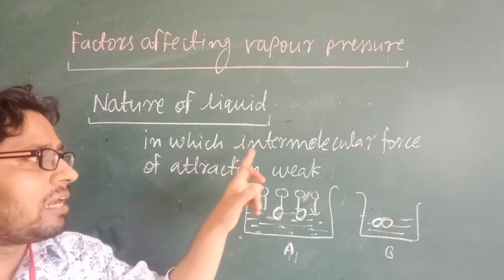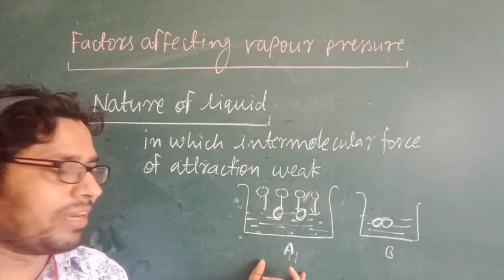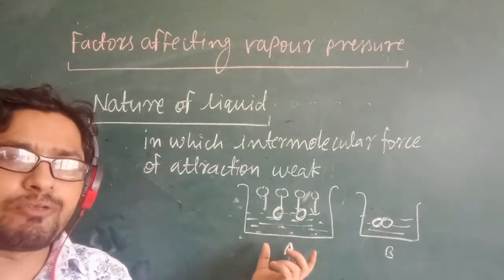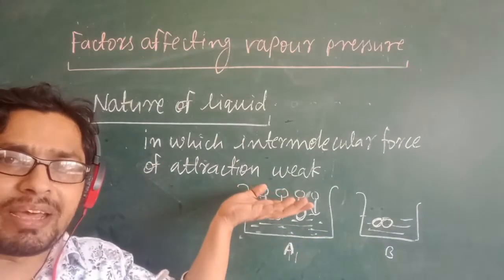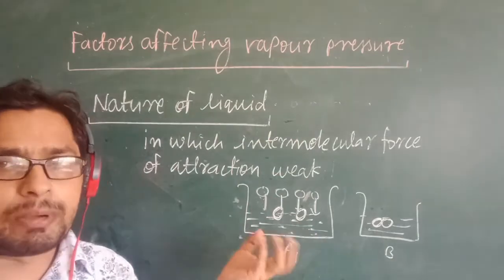If the liquid has weak intermolecular forces of attraction, then that liquid has more vapor pressure, because by giving a little bit of temperature or heat, the particles convert into vapor, and that vapor applies pressure on the liquid surface, so vapor pressure increases.